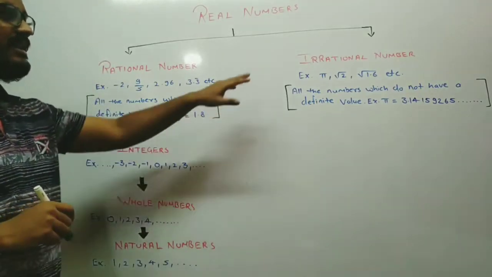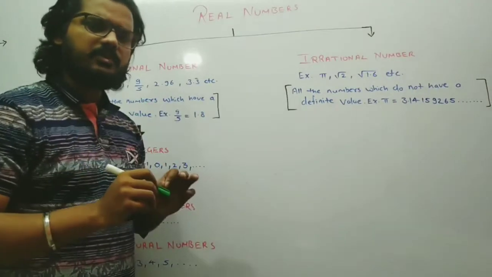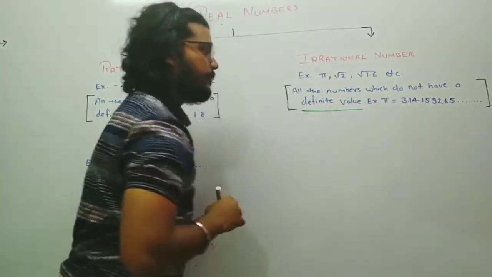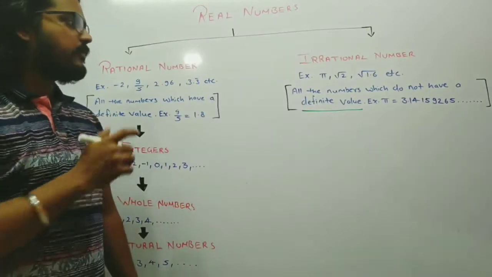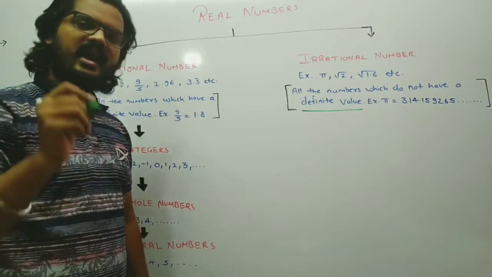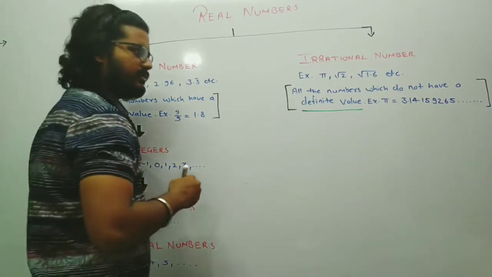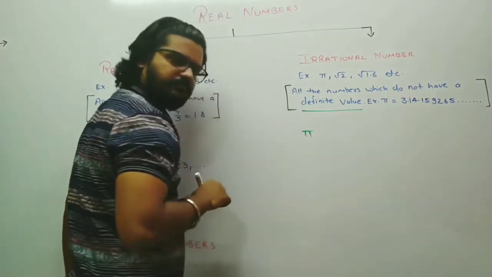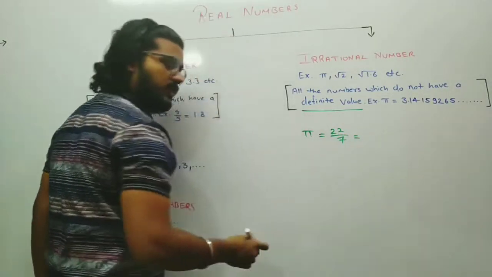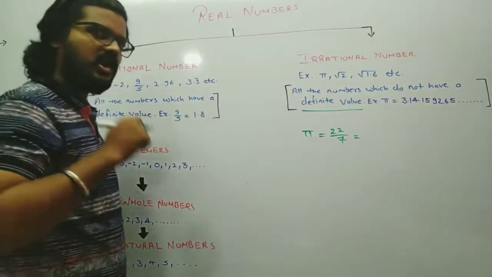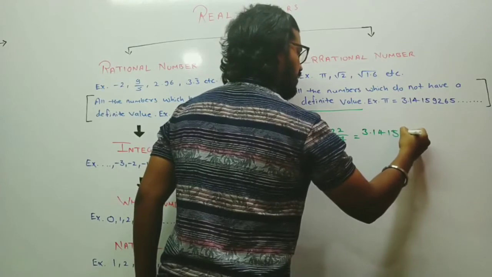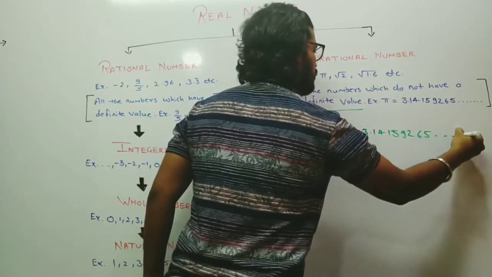When we talk about irrational numbers, they are all the numbers which do not have a definite value. Please students, do remember this part. All the numbers which do not have a definite value are known as irrational numbers. Let me give you an example. We know about pi, right? Usually we use pi as 22 upon 7. Now when you try to divide this value, please try it at home, you get values such as 3.14159265 and so on and on and on